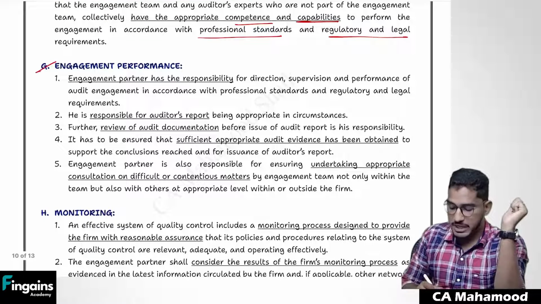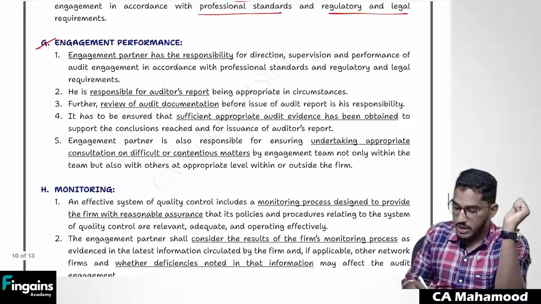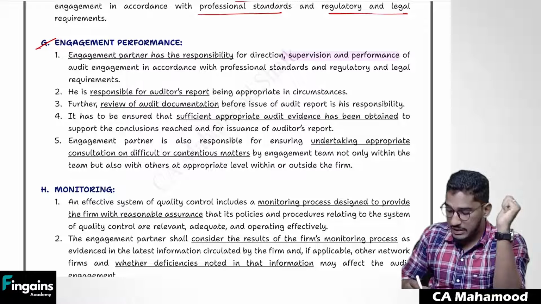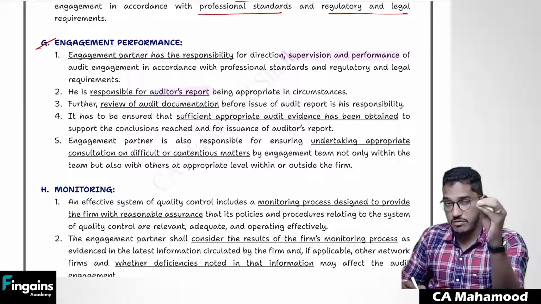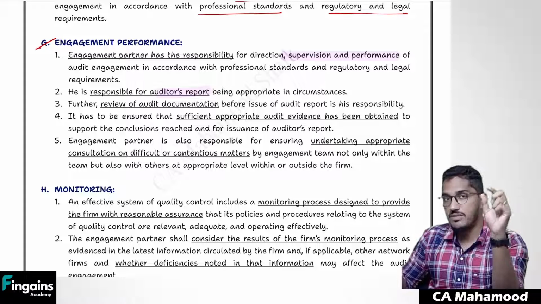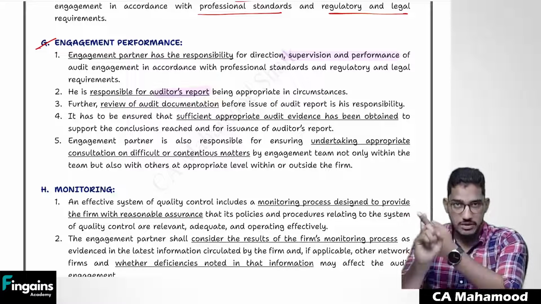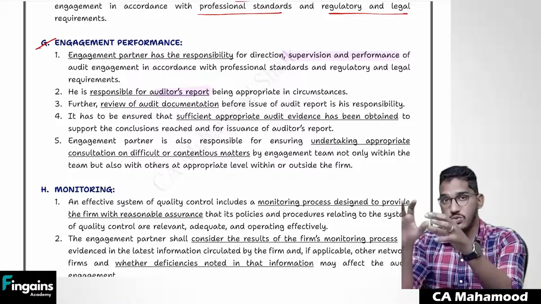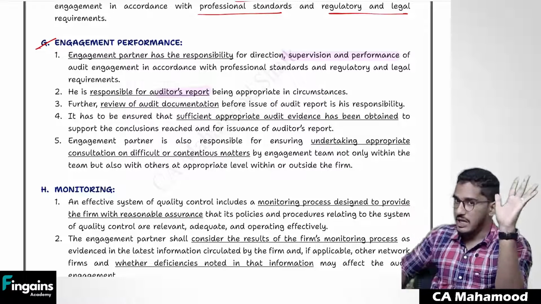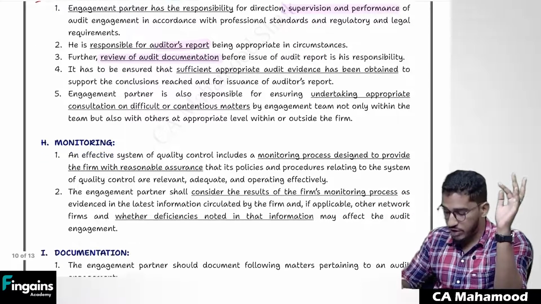Then when the audit engagement is getting performed, you also need to follow some policies and procedures. You have to properly supervise them and review the work. And you should make sure that you are giving a proper, appropriate audit report. Why? Because for the audit report, ultimate responsibility will be with the engagement partner. If something goes wrong, not the entire engagement team will go and sit in jail. The engagement partner will go and sit in jail. So he has to understand that the ultimate responsibility for the audit report always lies on the engagement partner.